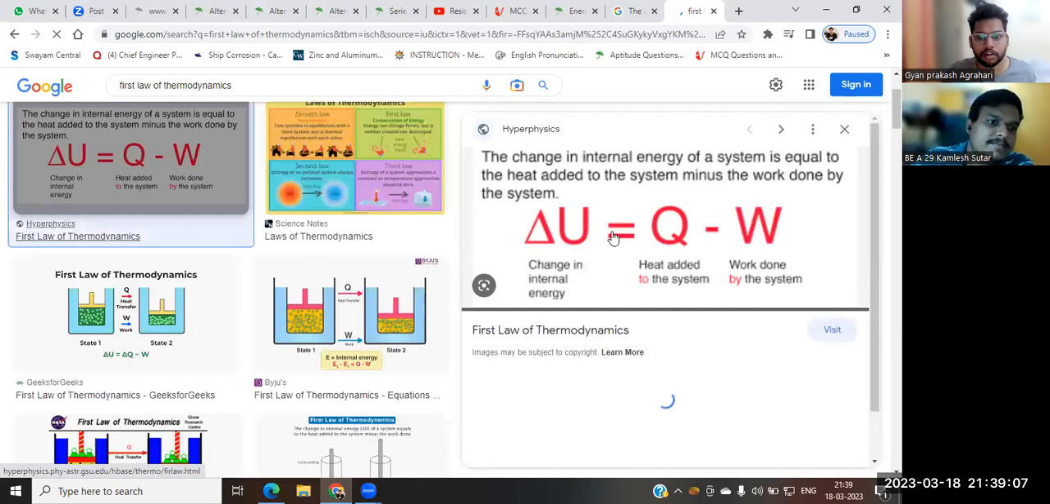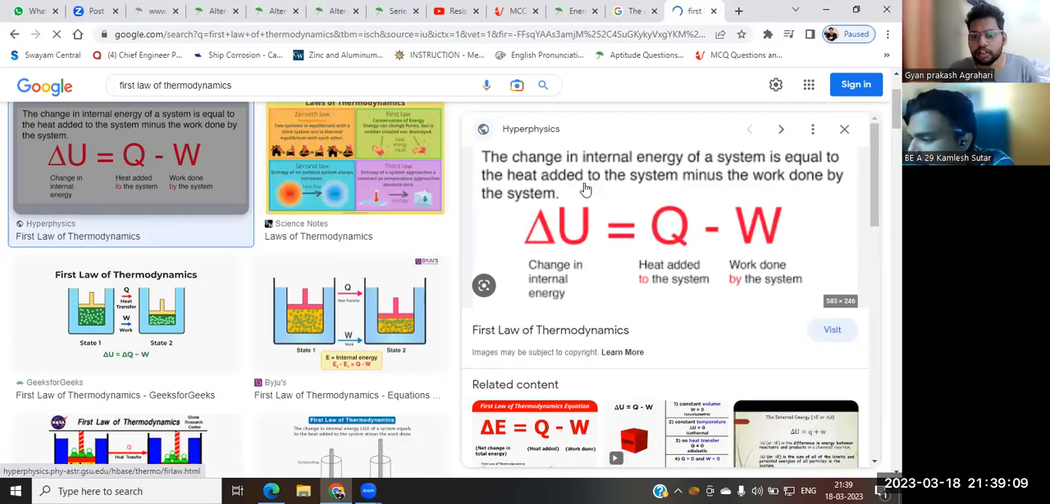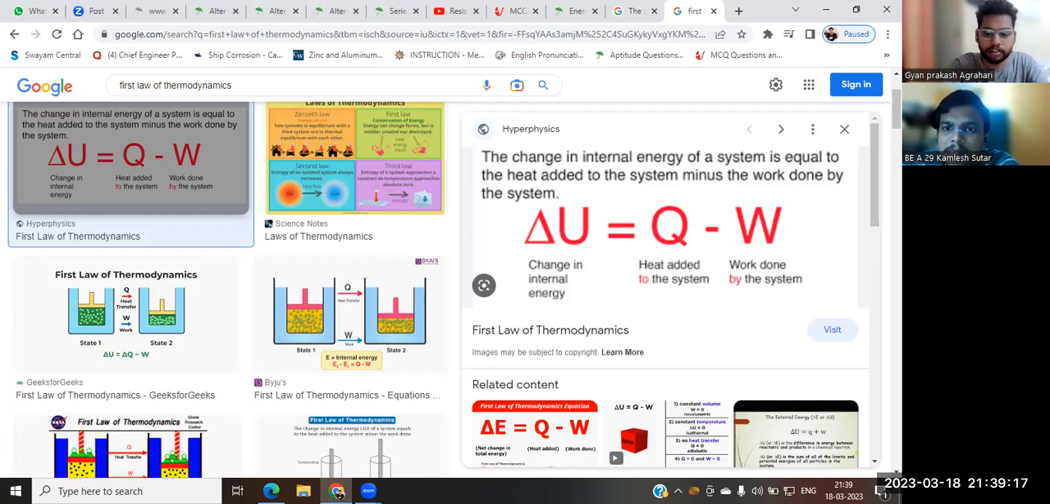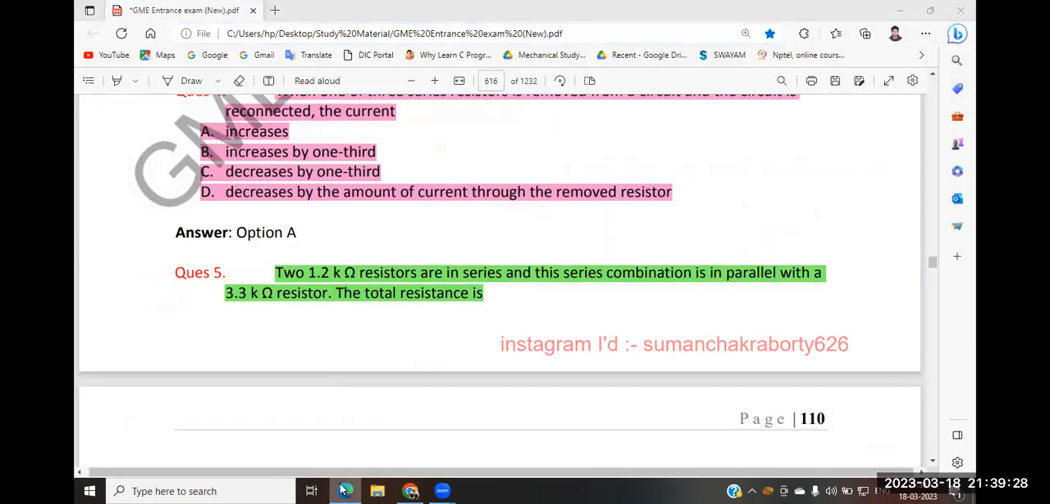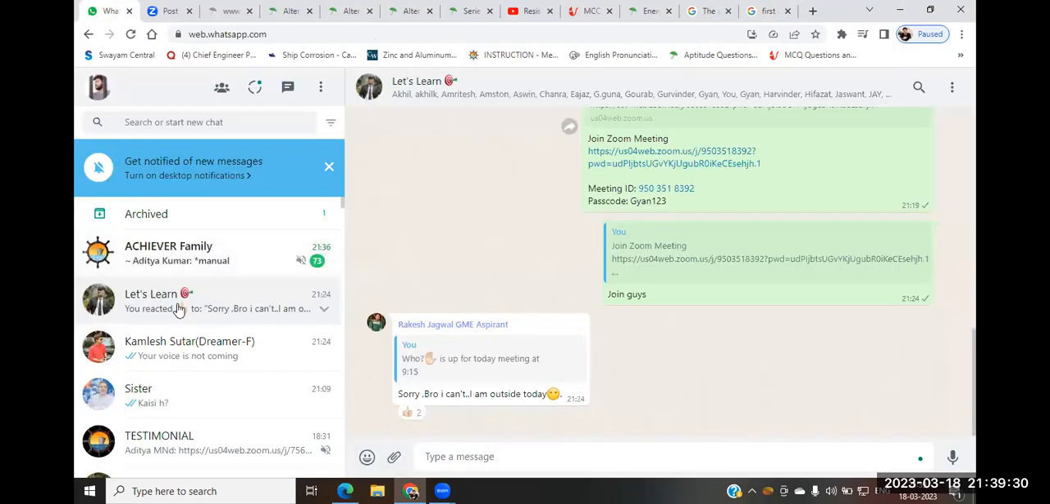Yes, this formula. The change in internal energy is heat added to the system minus work done by the system. We need to remember it this time. Whatever you have been practicing till now, just continue with it. I used to do this, that's why I'm going with that formula.